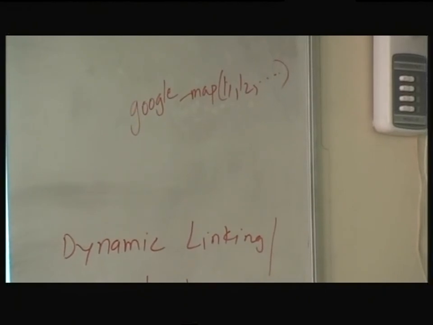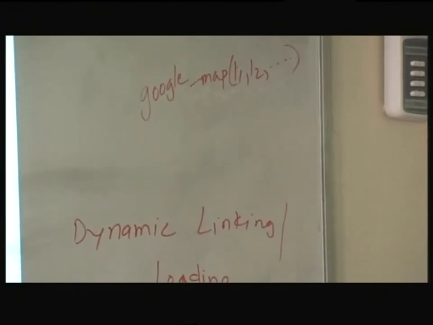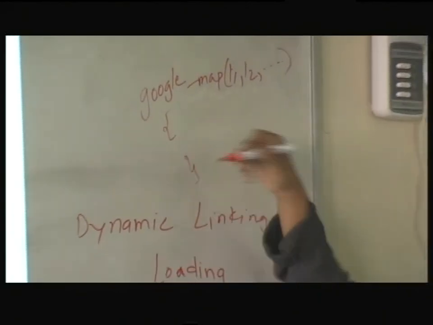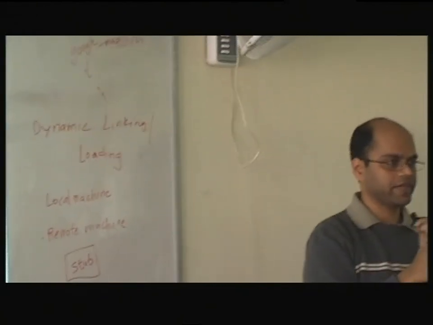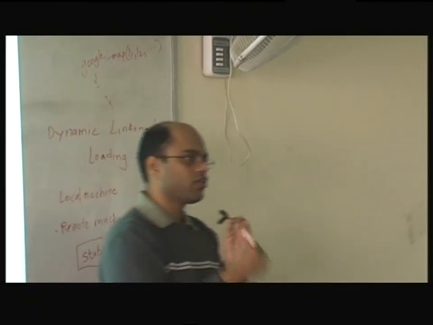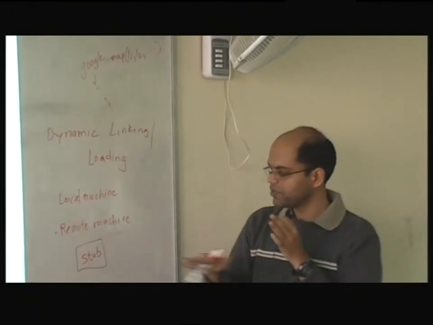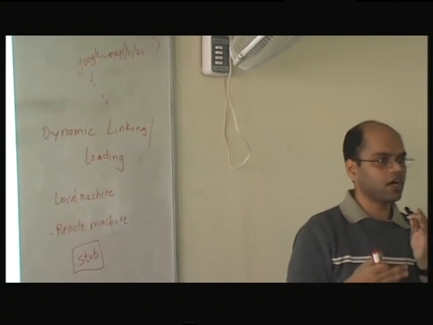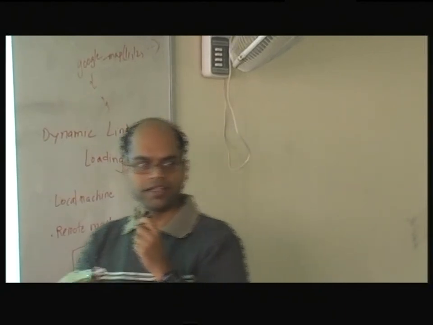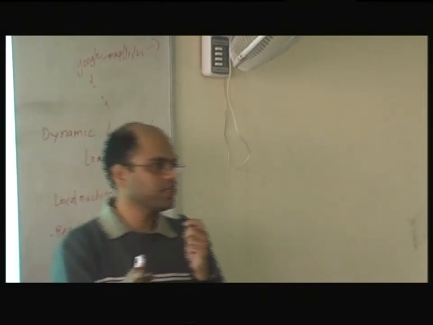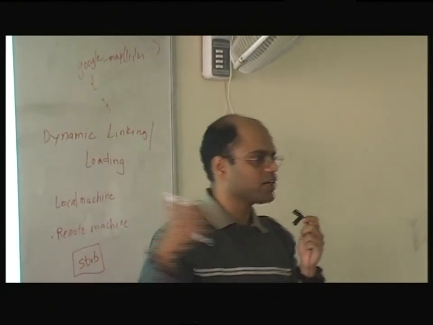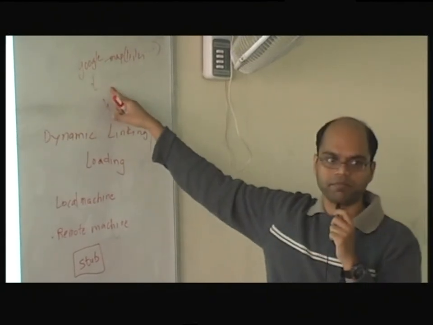Now what happens is Google will release a library of code with all the stubs in it. So it just says Google Map function and it's empty. It doesn't contain anything, right? So it gives me a .h file, a library file. If I go to the implementation level, I get all of these stubs. I put this in my code and I compile it. Now the compiler is happy. The compiler sees the definition of all the code and it can link it, right? So it is happy and I get a compiled code. Now the challenge is what happens when I execute it, because I don't have the function or the actual code of Google Maps.